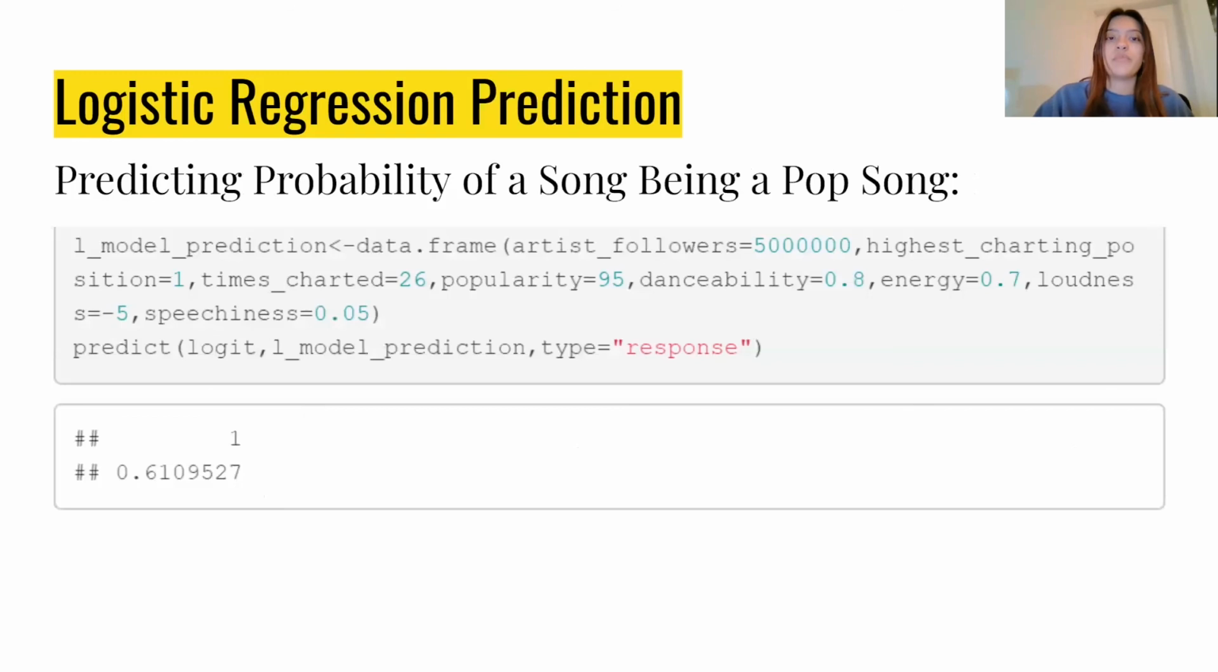So to predict the probability of a pop song, I tried to create a song that I thought would be a pop song. So I used 5 million artist followers, a highest charting position of 1, 26 weeks charted, 95 popularity, 0.8 danceability, 0.7 energy, -5 loudness, and 0.05 speechiness. And the model predicted that this song has a 61% chance of being a pop song.